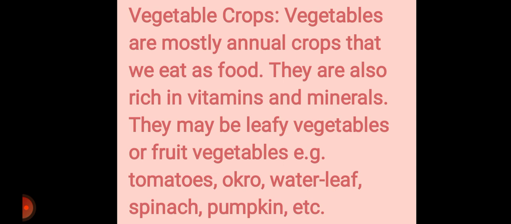All right. So vegetables are mostly annual crops that we eat as food. They are also rich in vitamins and minerals. They may be leafy or fruit vegetables. We have tomatoes, okra, water leaf, spinach, pumpkin, and amaranthus. I told us about amaranthus in class. Yes, amaranthus is our green leaf. All right. So vegetables are rich in mineral salts and vitamins. Yes, they are very rich in mineral salts and vitamins.